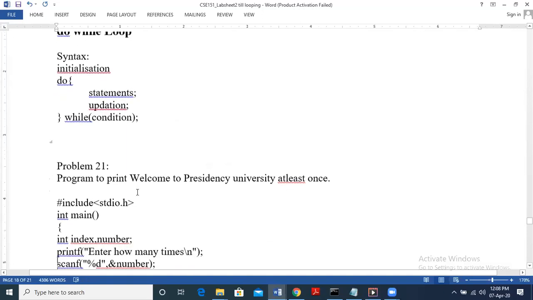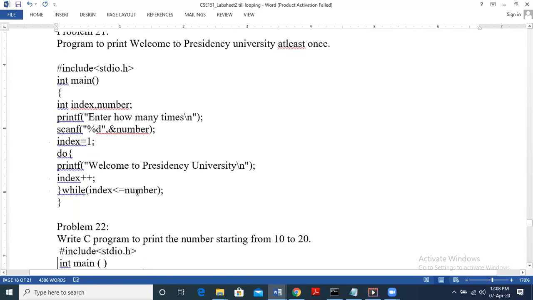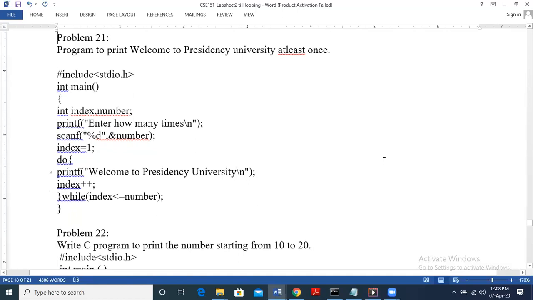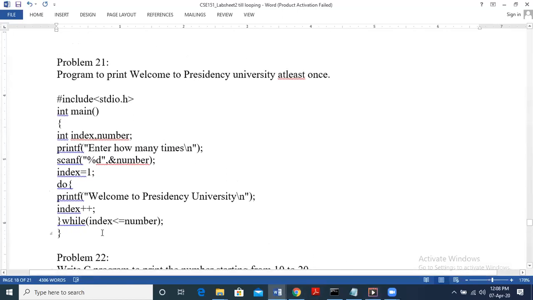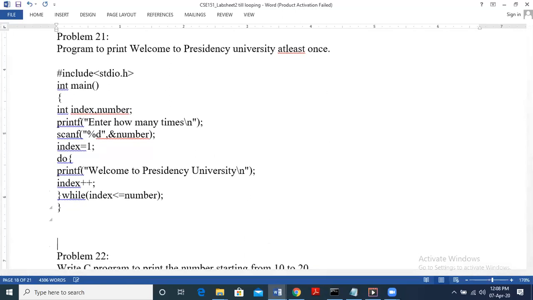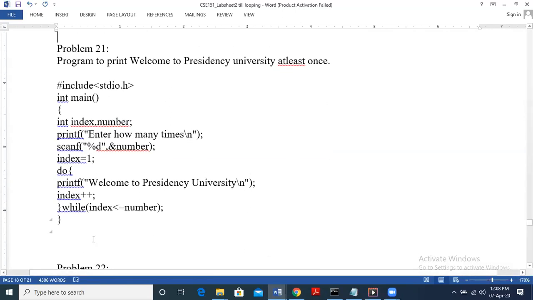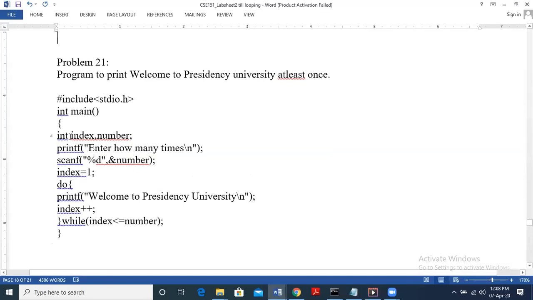So we will see just this one last example wherein, similar to for and while, we have the do while loop to print Presidency University multiple times. The do while loop syntax is a little different. We have taken an index, like in the while loop. Then we have the number of times we want to print Presidency University. That is the input, so number, and we are taking index as 1. Next, we will print this statement multiple times.